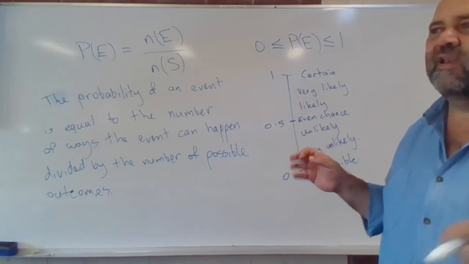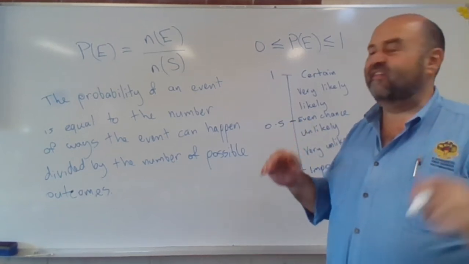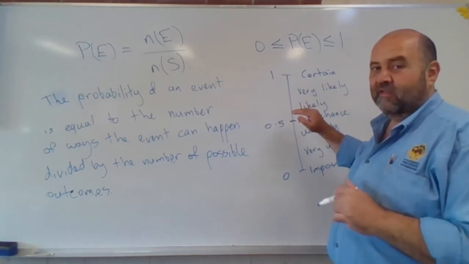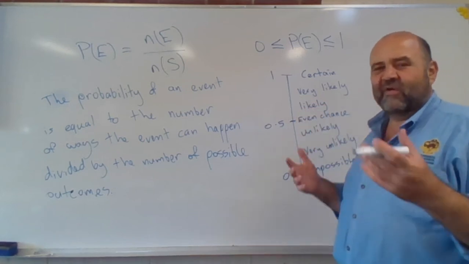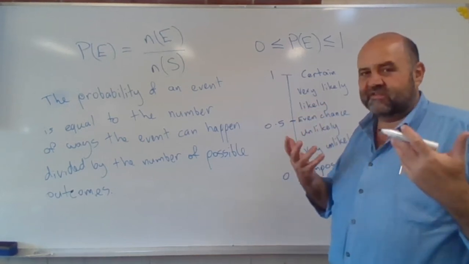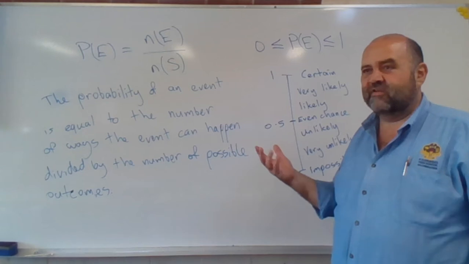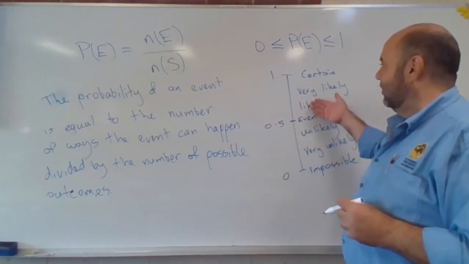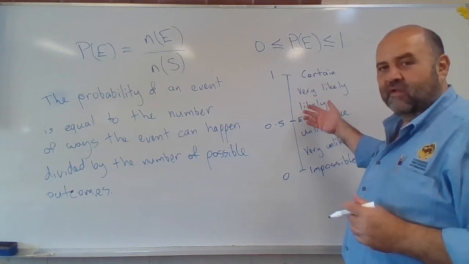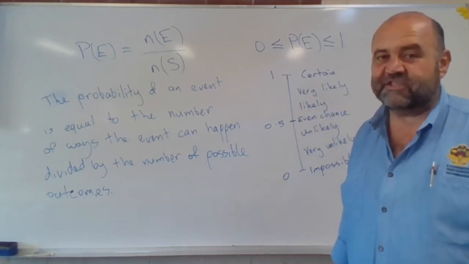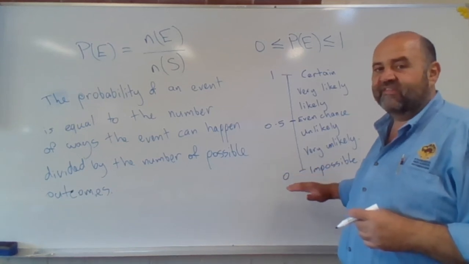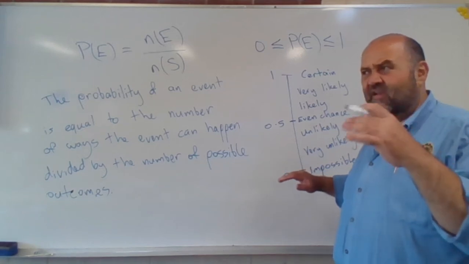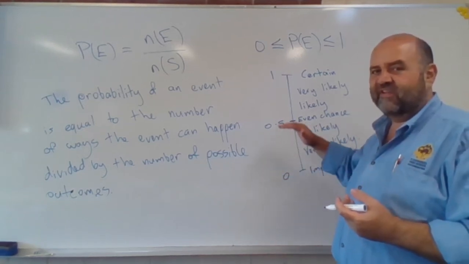And look, there's no exact number at which very unlikely kicks in, or at which likely becomes very unlikely. There's no actual number for that. We just use general expressions. I know I said mathematicians were very precise, but here we are basically looking at usage from everyday English to describe probabilities between impossible, even chance, and certain, just so that we understand that there's this idea of a sliding scale.